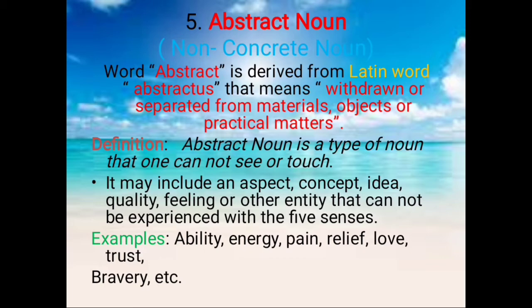It may include an aspect, concept, idea, quality, feeling, or other entity that cannot be experienced with the five senses. Means all these things can't be touched, like ability, energy. Now energy can't be touched and can't be seen. Pain can't be touched and can't be seen. Relief, love, trust, bravery, etc.